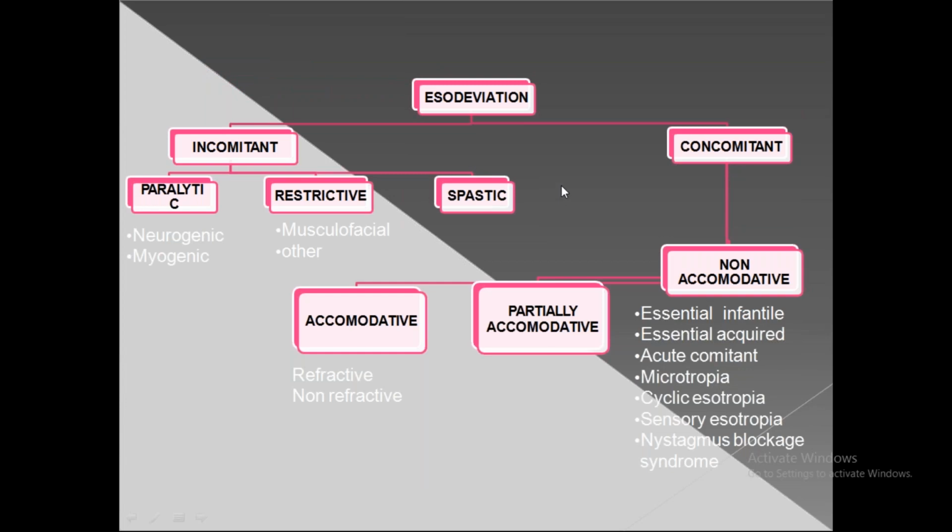So for this eso deviation, there's a classification: concomitant and non-concomitant. In non-concomitant, you can see paralytic, restrictive, and spastic. Paralytic can be neurogenic and myogenic. Restrictive is musculofascial, and spastic is all spasms. And concomitant type is accommodative, partially accommodative, and non-accommodative. So accommodative is mainly because of refraction and the AC/A ratio.